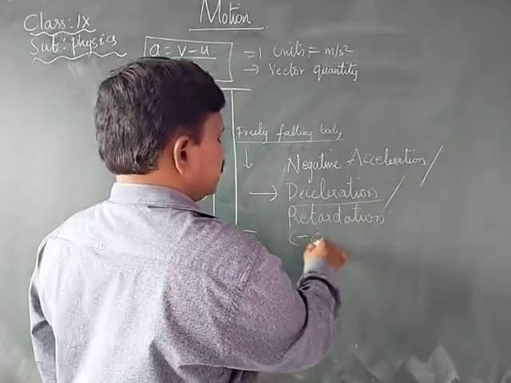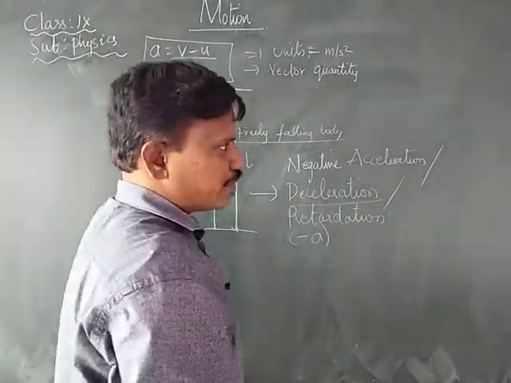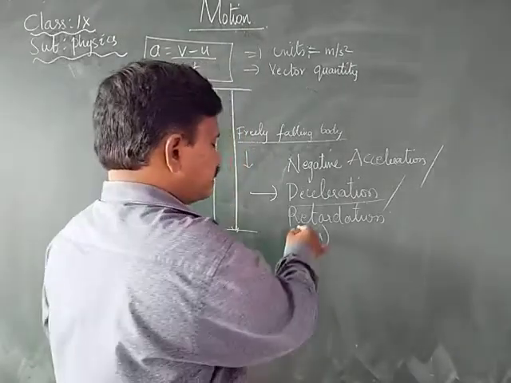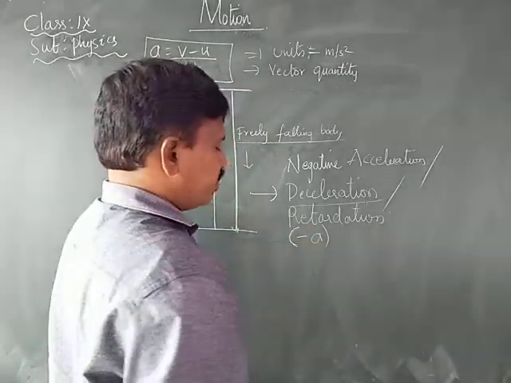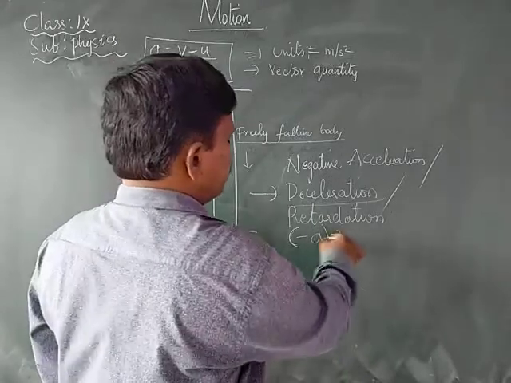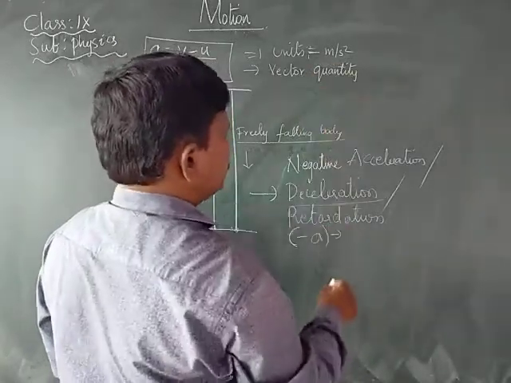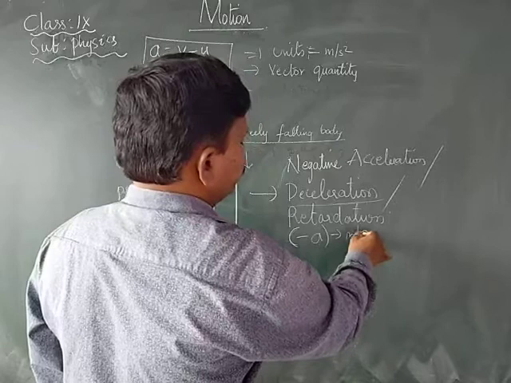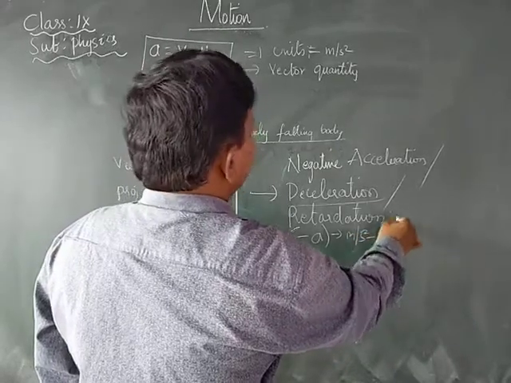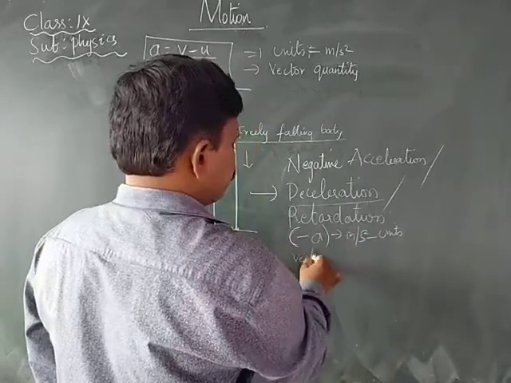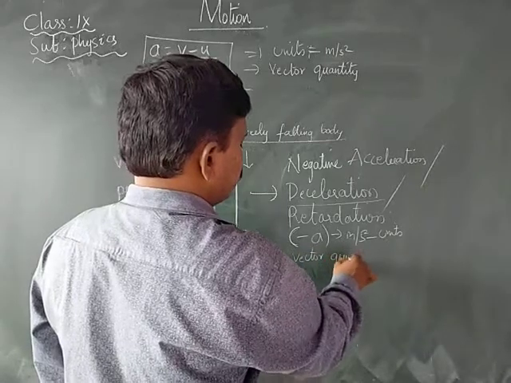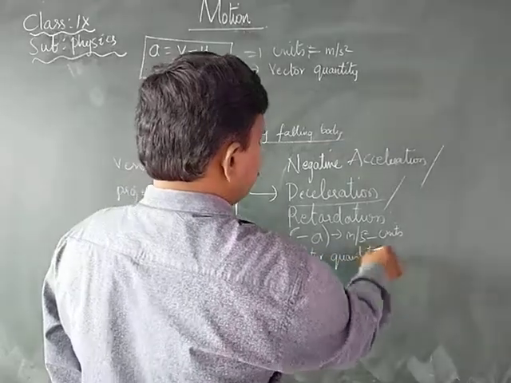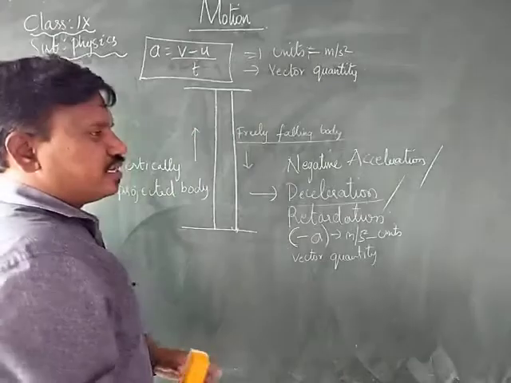Normally, this is denoted with the letter minus A. Minus A is nothing but the retardation, and the units are the same as those of acceleration, that is meter per second square. It is also a vector quantity.